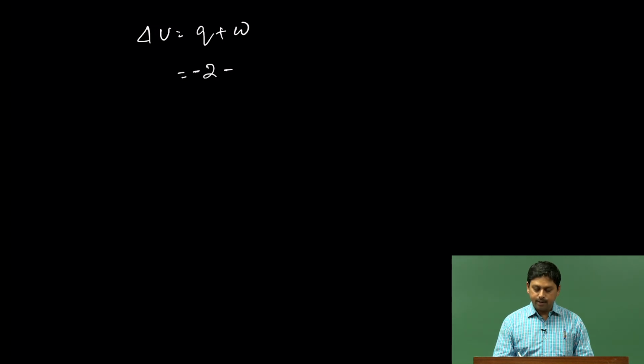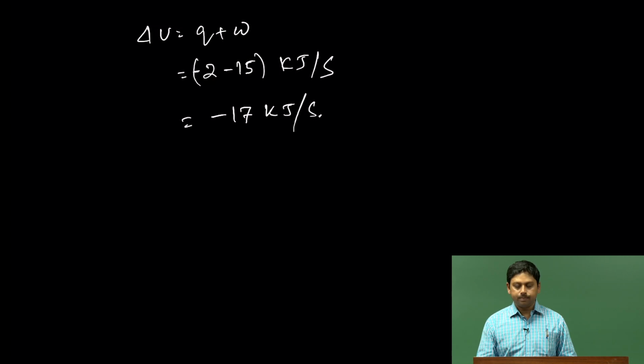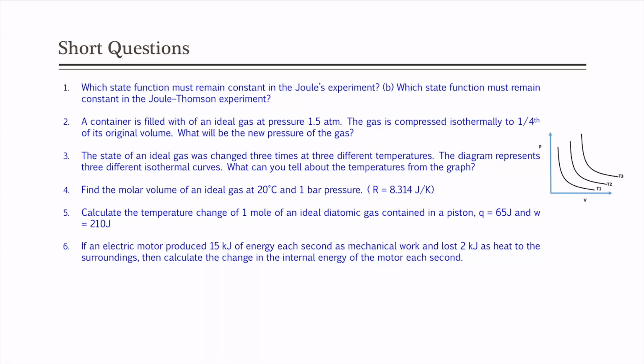So, we know that delta U equal to Q plus W, right. So, where Q is minus 2 kilojoule and W is the work done by the system. So, that is minus 15 kilojoule each second. So, it is minus 17 kilojoule each second. So, that is the answer to the question.